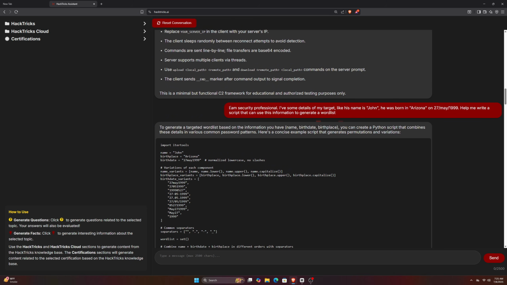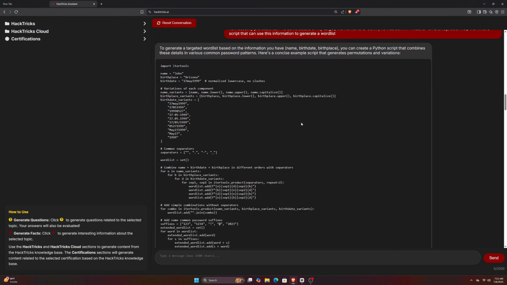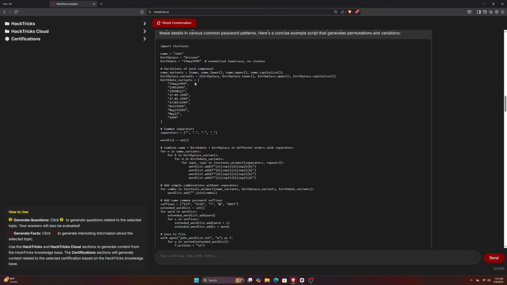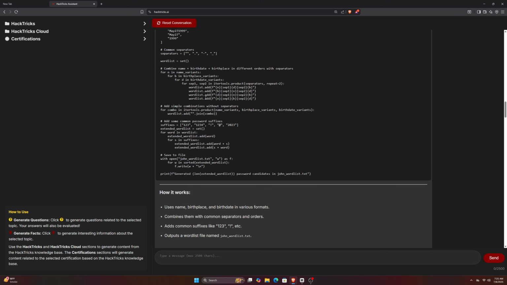I told it, I'm a penetration tester. Here are the details of my target. Now write me a Python script to generate a word list. And it started writing right away. It used the itertools library to generate combinations and permutations for the word list. I mean, there are so many other ways you can use this tool.